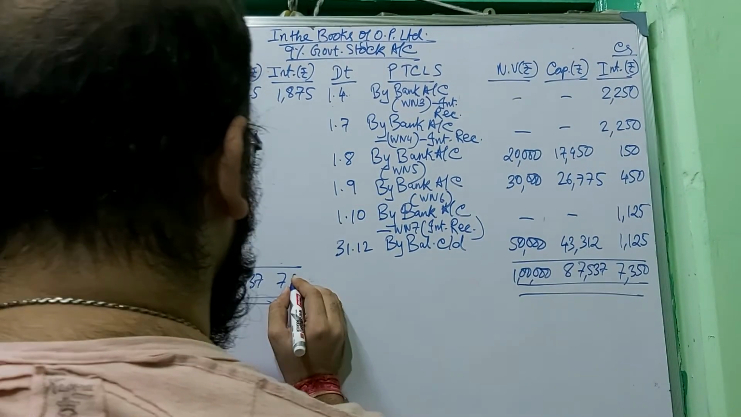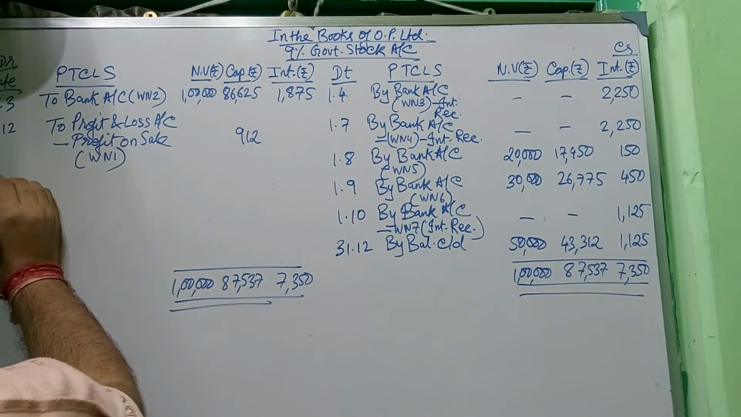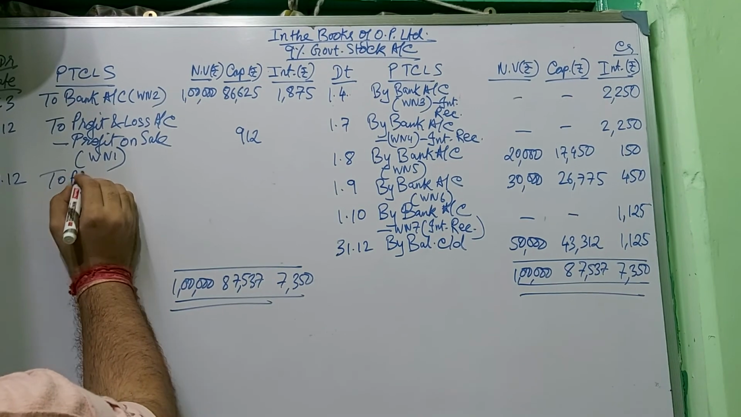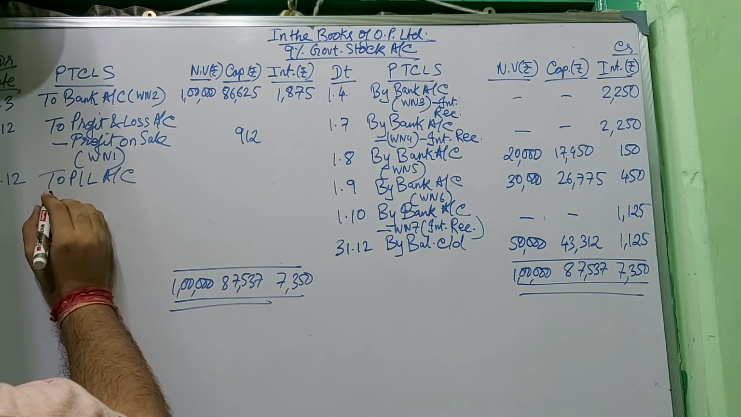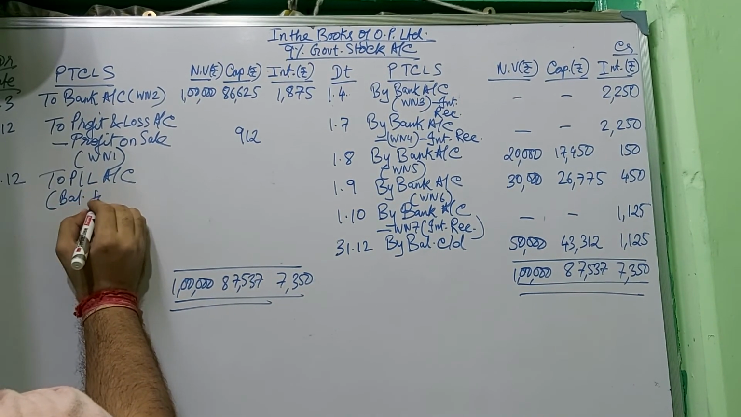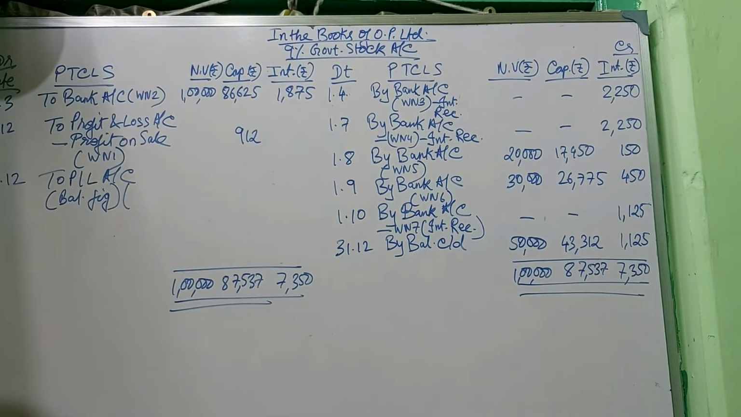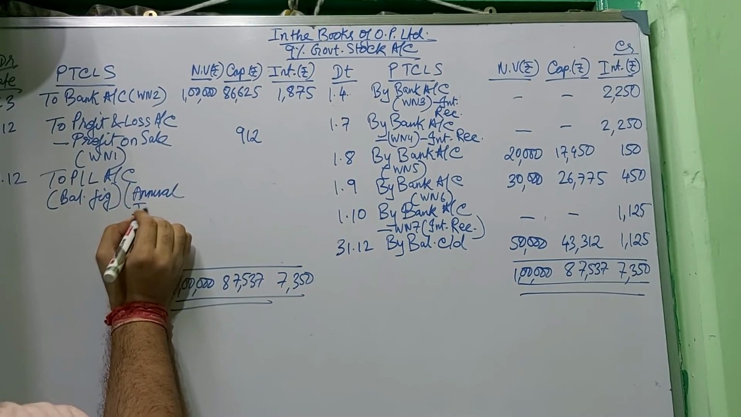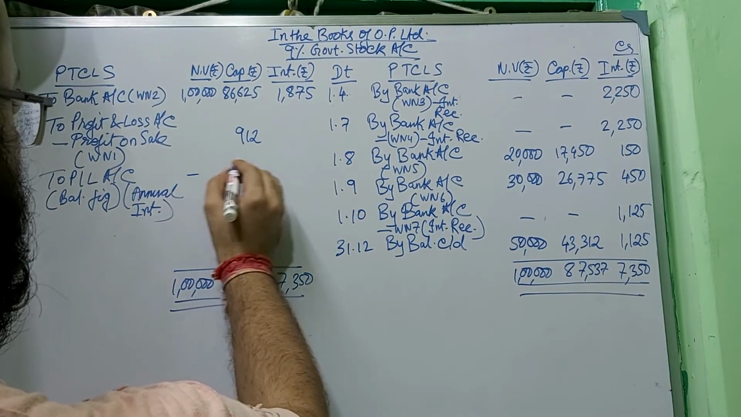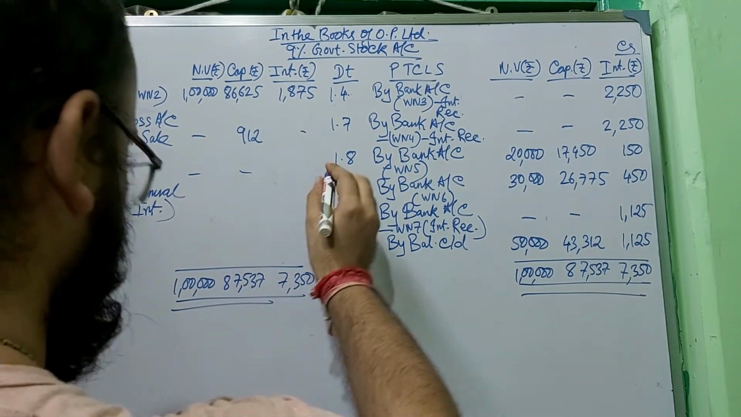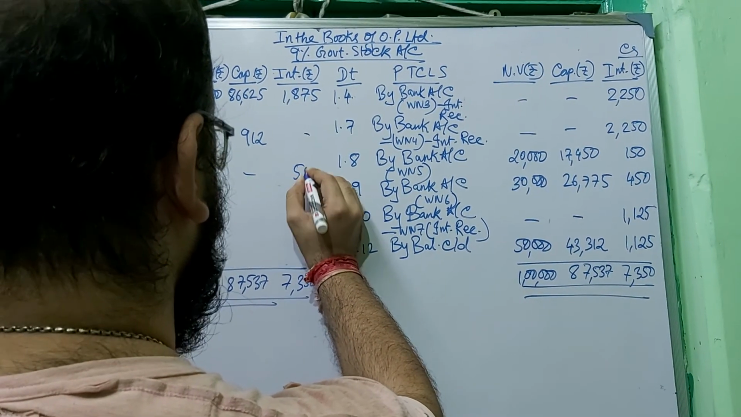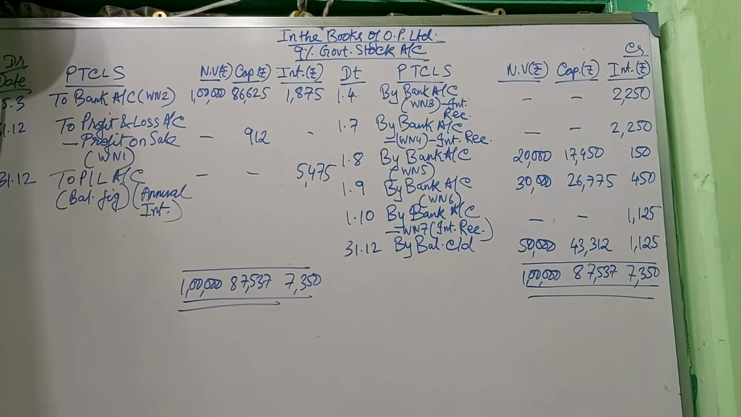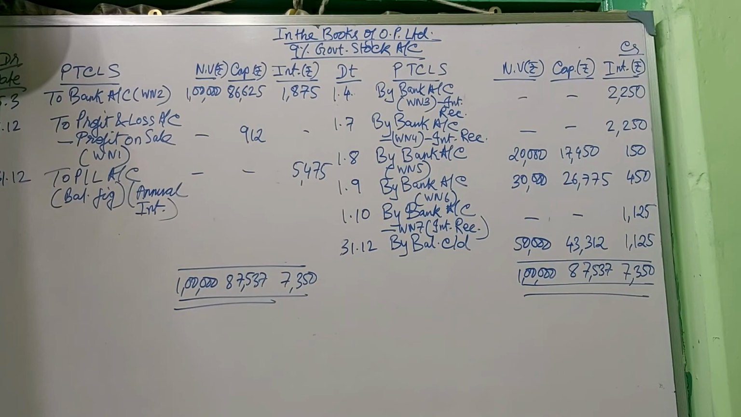Again, the amount should be put in the interest column as on 31st of 12 to profit and loss account. Balancing figure, within brackets you can also write annual interest. What is the amount? 5,000. It is the balancing figure 5,474. This is the sum. This is how we do the investment account.